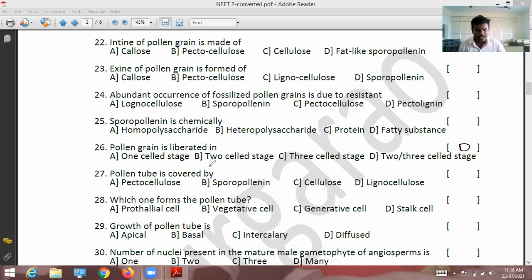That's all. So pollen tube is covered by stigma. So this is the stigma.